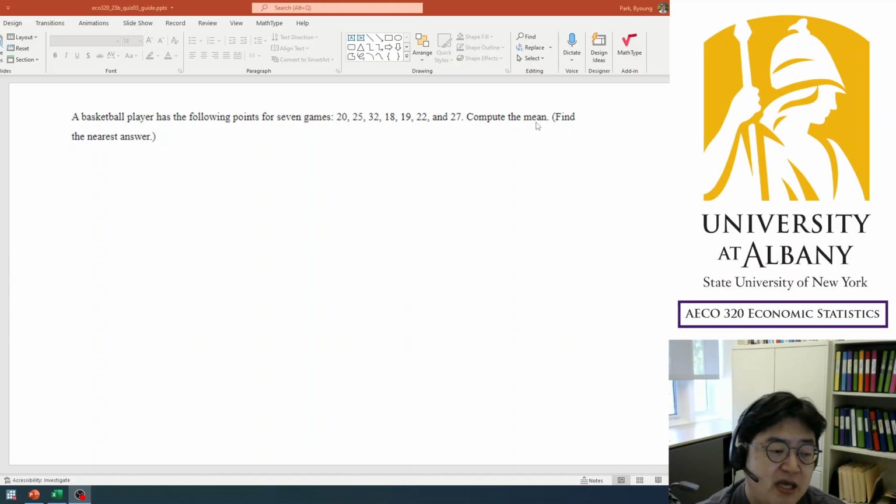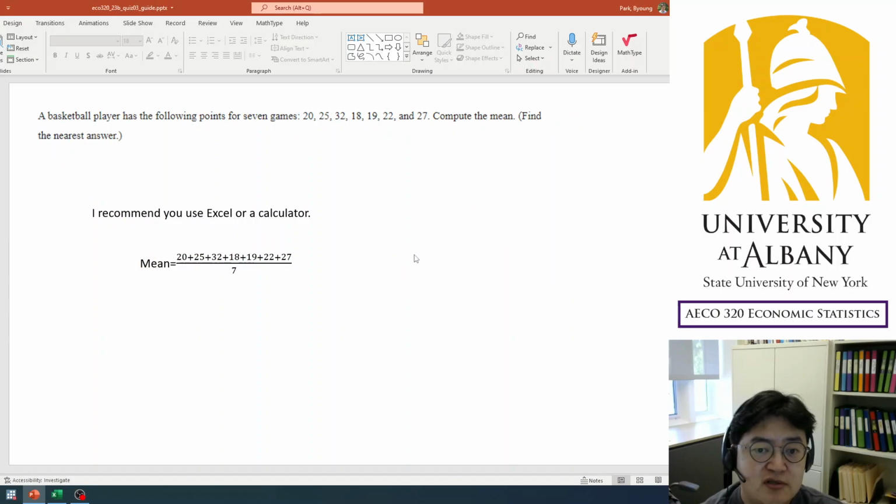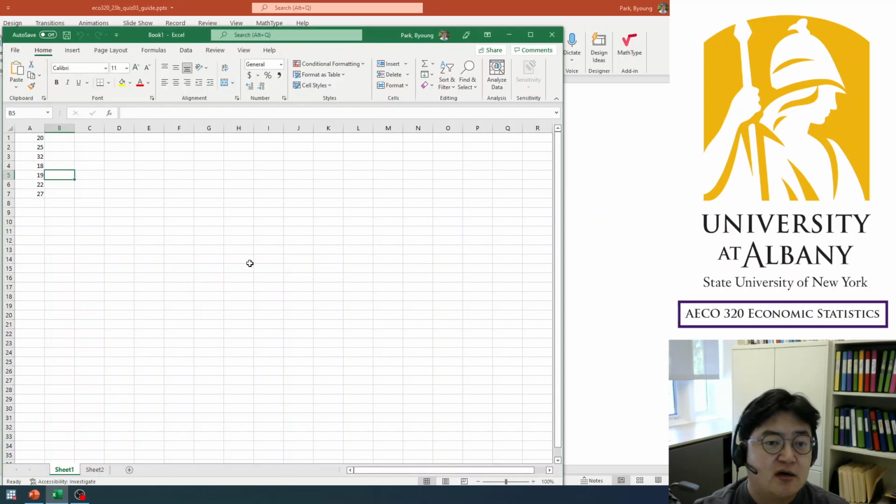So then compute the mean. It's pretty straightforward. You can calculate the mean this way. Just add 7 numbers and divide by 7. But of course, it's not an algebra course, so I recommend you use Excel or a calculator. Especially on Excel, what you can do is just enter 7 numbers. It's cumbersome, but not that difficult.